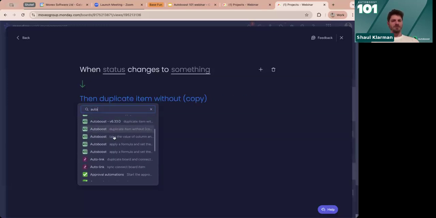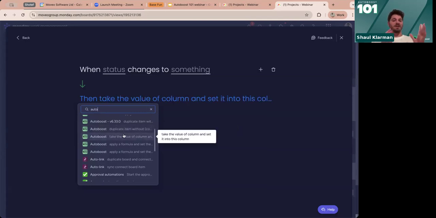Okay, let's look at those. You can duplicate items without the copy, which we know some of you really wanted, but the basic stuff is to take a value from a column and set it into a different column on the board.